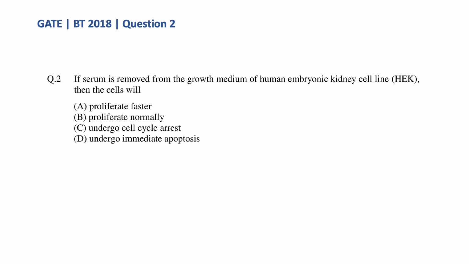Let's look at question number 2 from the GATE Biotechnology 2018 paper. The question is, if serum is removed from the growth medium of human embryonic kidney cell line HEK, then the cells will: option A, proliferate faster; option B, proliferate normally; option C, undergo cell cycle arrest; and option D, undergo immediate apoptosis.